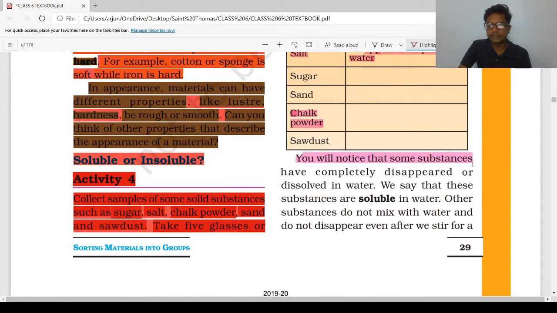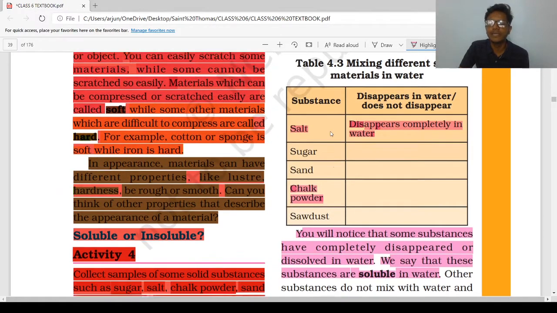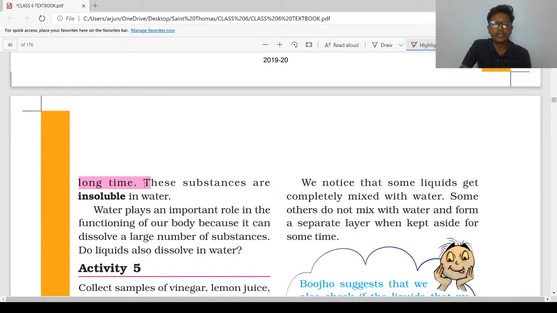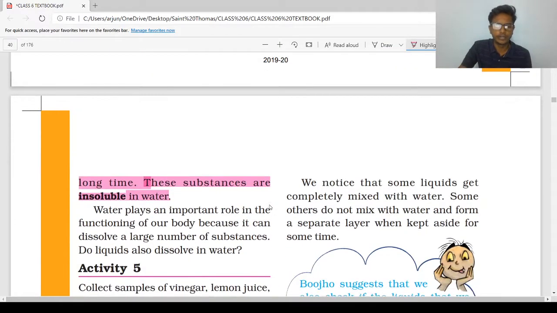You will notice that some substances have completely disappeared or dissolved in water. We say that these substances are soluble in water, as I have explained in the example of salt. Other substances do not mix with the water and do not disappear even after we stir for a long time. These substances are insoluble in water. So as we have discussed, chalk powder is insoluble in water.